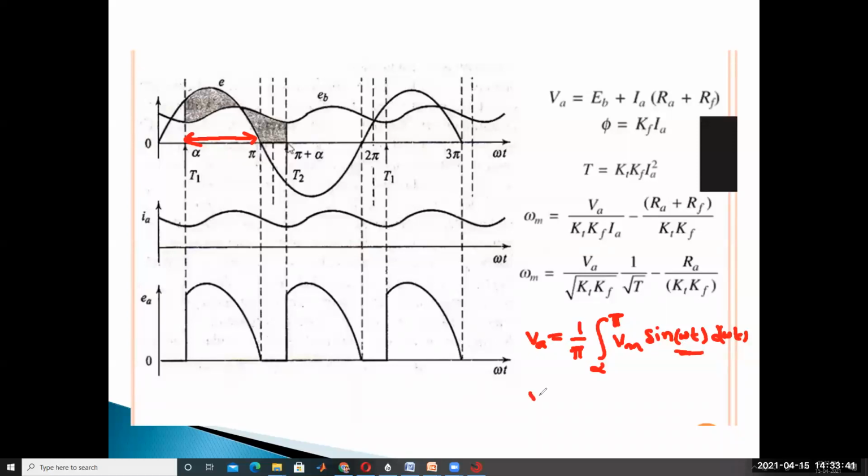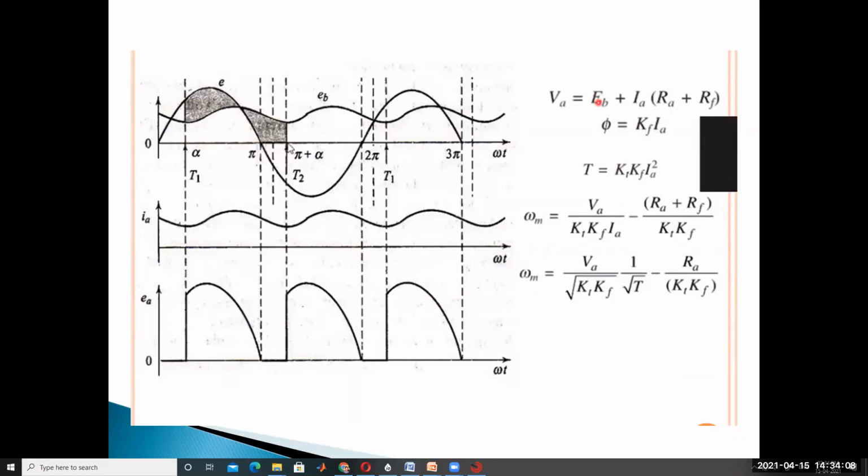You already studied this in the semi-converter. VA is equal to Vm by pi into 1 plus cos alpha. Do you know this expression? So these are the expressions.